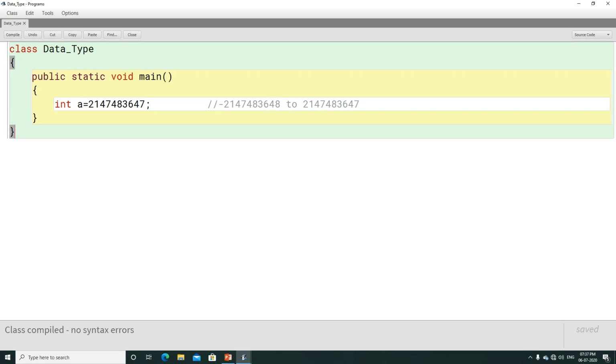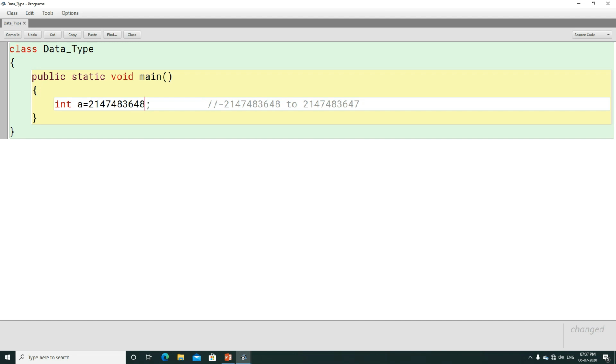Now let us compile the program, and here you can see that it shows no syntax error. This shows that the maximum value we can use here is 2147483647.